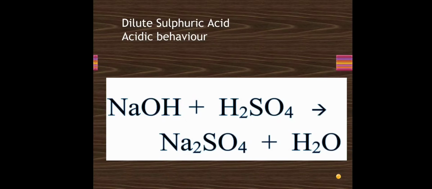So let's see the acidic behavior of dilute sulfuric acid. It's an acid. Naturally, if it is going to react with a base, it is going to give us salt and water. So dilute sulfuric acid with NaOH gives us sodium sulfate, which is a salt, and water. So this is nothing but a neutralization reaction.